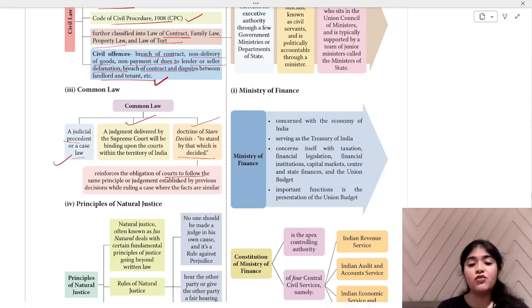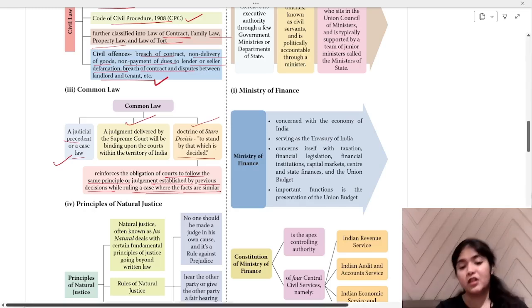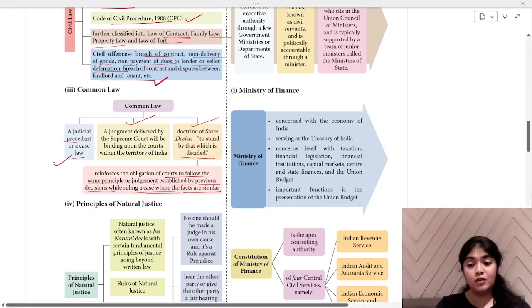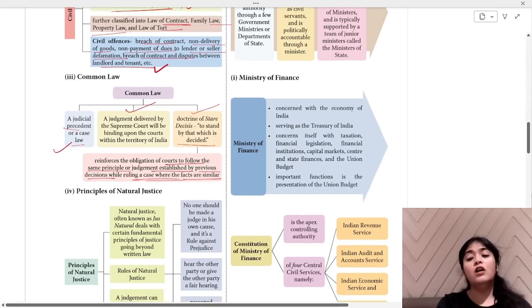Reinforces the obligation of courts to follow the same principle or judgment established by previous decisions while ruling a case where the facts are similar. Where the facts are similar, you can refer to that particular case. So it becomes a common law. That is why it is said criminal law, civil law, and common law.